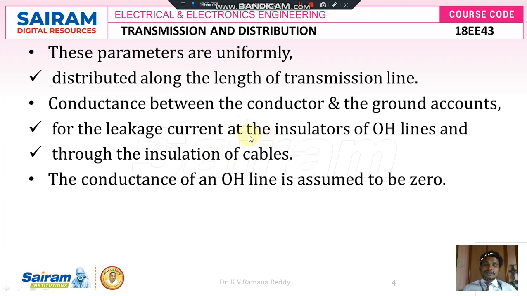To limit this leakage current, we properly construct the transmission lines between the sending end location and the receiving end location, and the conductance of an overhead line is assumed to be zero wherever there exists a small leakage current which takes place via the supporting structure and the insulators.